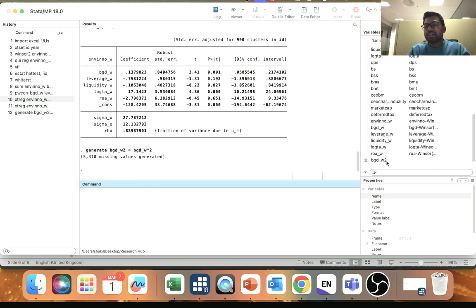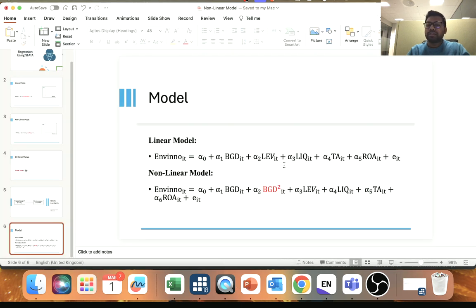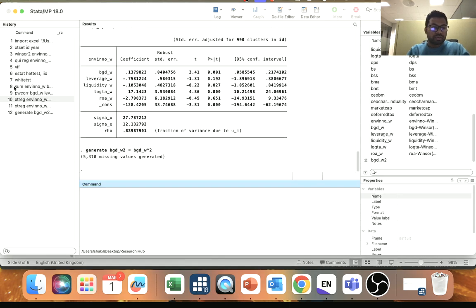So you can see there is a new variable, board gender diversity squared. Okay, so this is our new variable. So we need to incorporate this variable in our model. So this was our linear model, so we just need to add this variable here to get our non-linear result. So just click on this variable.